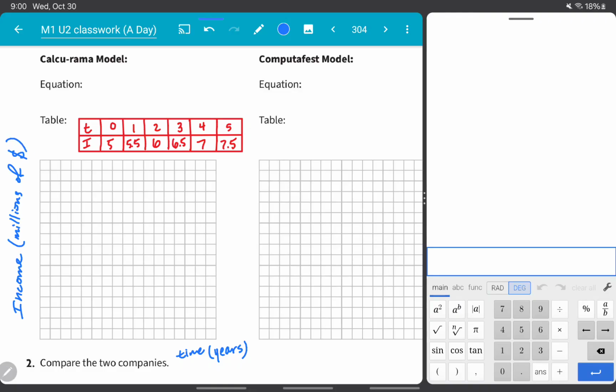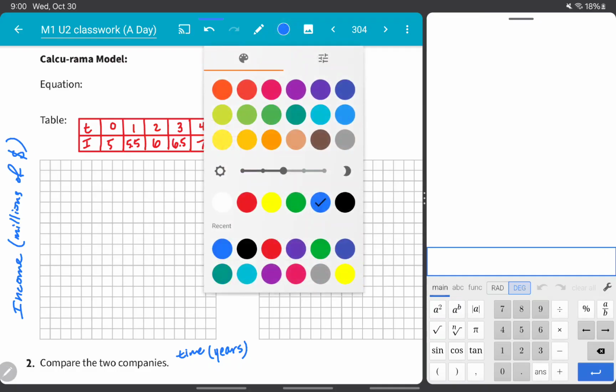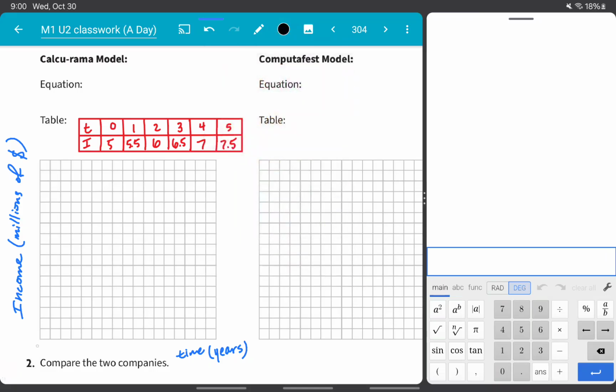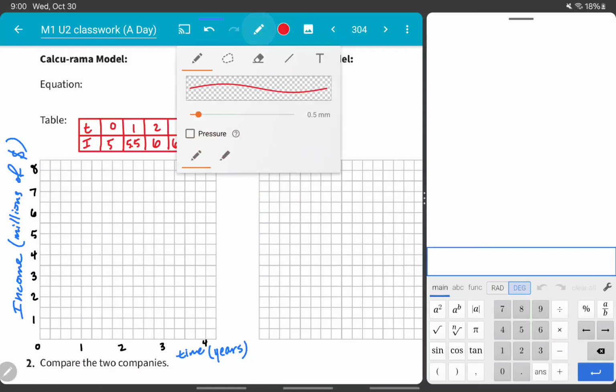Okay. And now let's plot the points. Well, actually, we need to scale first. Let's scale 0, 1, 2, 3, 4 is probably far enough. This is going up to 7.5, so maybe I can go by 2s. 1, 2, 3, 4, 5, 6, 7, 8. That's good.